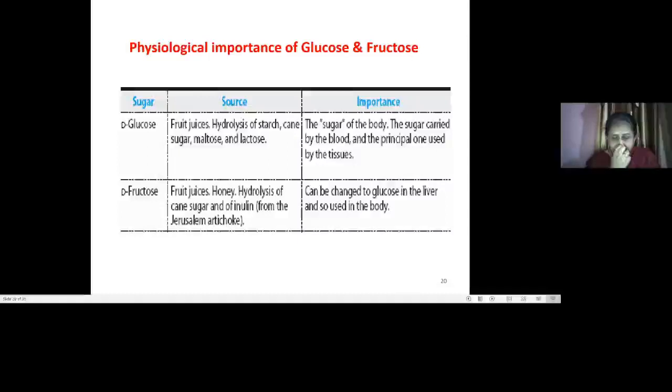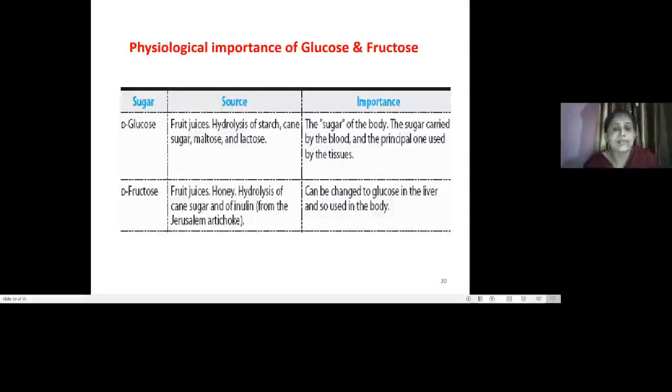So when we talk about the monosaccharides, now we have seen the structures of glucose and fructose. We are going to see their importance. D-glucose is present in fruit juices, as cane sugar, or as a monomer unit of maltose and lactose. So we could say that this is the sugar of the body, and it is carried by the blood, and it is useful for the formation of carbohydrates in tissues.